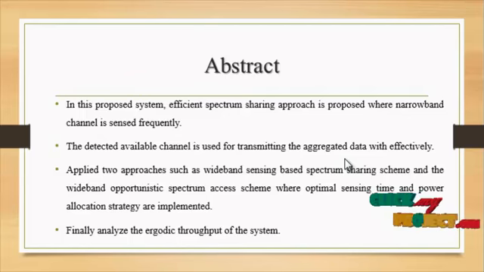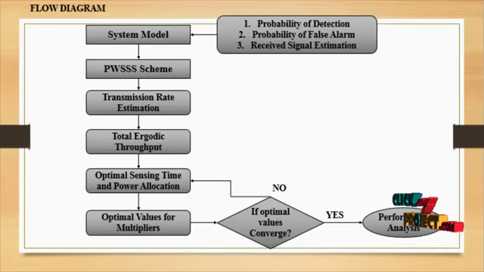In this proposed system, an efficient spectrum sharing approach is proposed where the narrowband channel is sensed frequently. The detected available channel is used to transmit the aggregated data effectively. We apply two approaches: a wideband sensing based spectrum sharing scheme, and a wideband spectrum optimal sensing time and power allocation strategy. Finally, we analyze the ergodic throughput of the system and balance the energy distribution while minimizing the transmission delay. Let us discuss the flow diagram of the process.